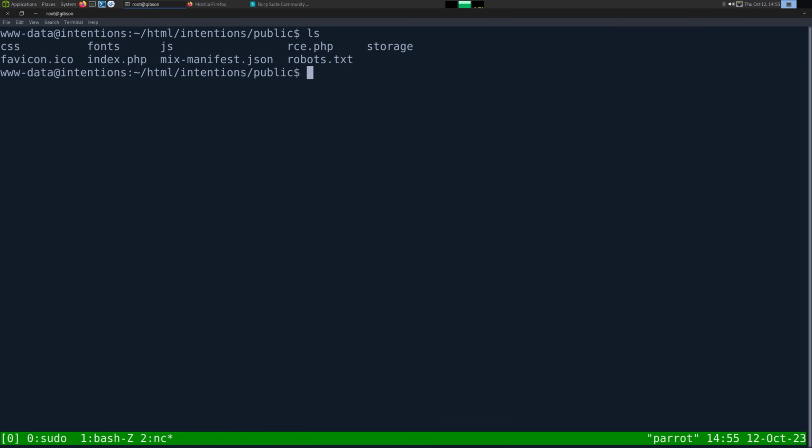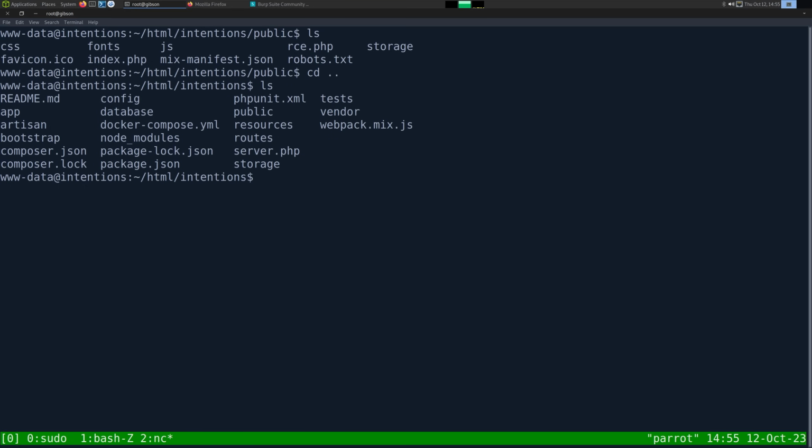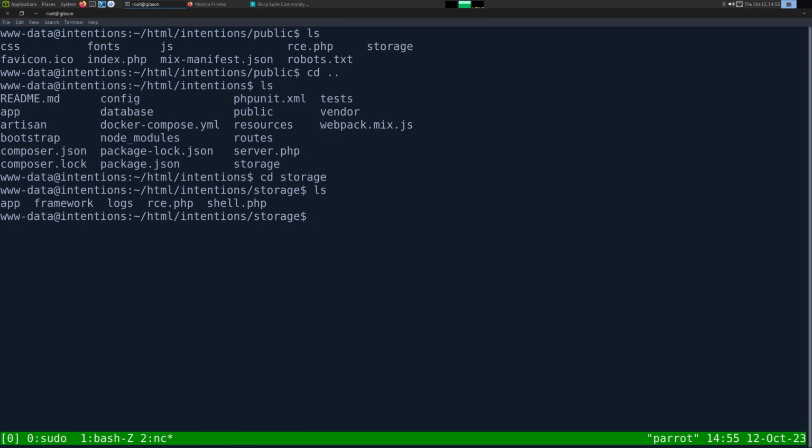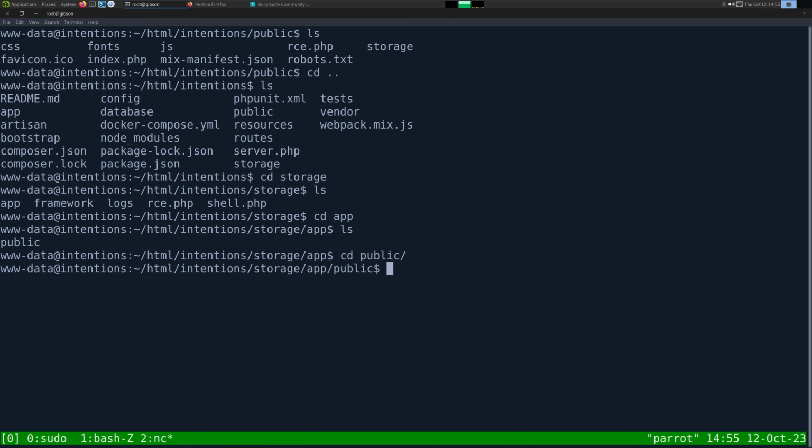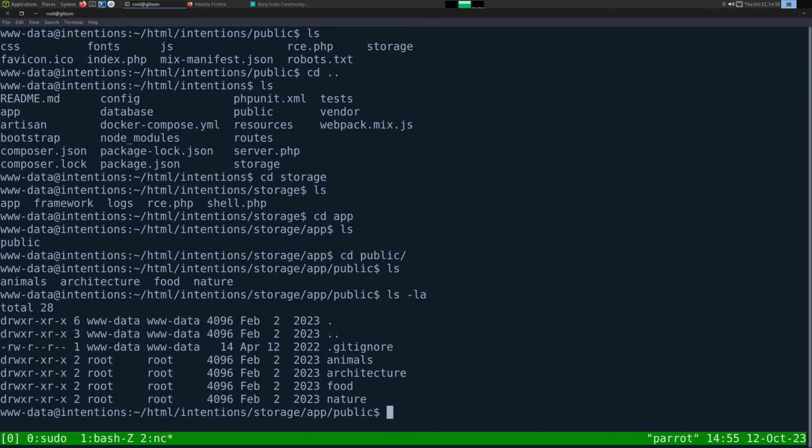We can see I'm in public here. That's where rce.php is. We're putting things in storage. You can see there's attempts there as well. That's our shell.php and RCE. I bet if we did app, then public, we'd probably, nope, that's a different directory. I don't know exactly where else we could have done it, but I do want to point out that the animals directory is not writable by www-data. At least I don't think it is.